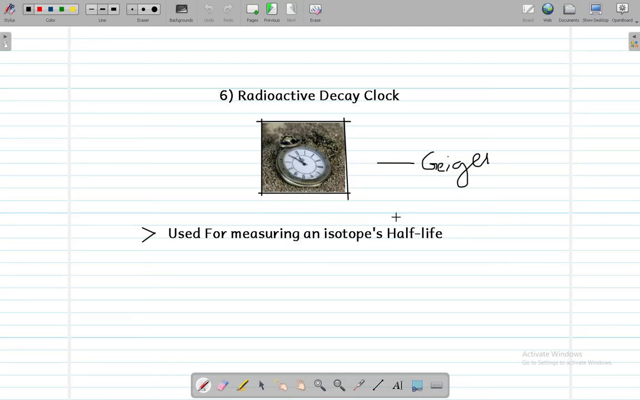And you should also learn the use of the radioactive decay clock, which is mostly used for measuring an isotope's half-life.